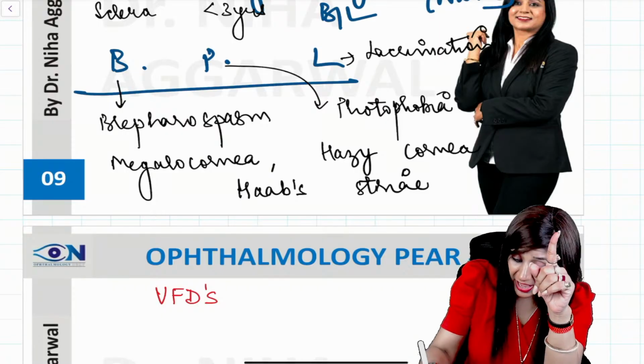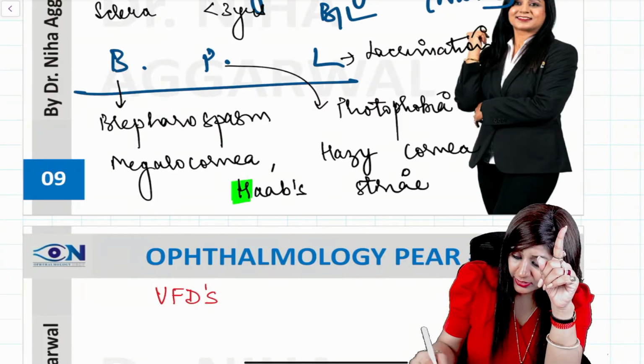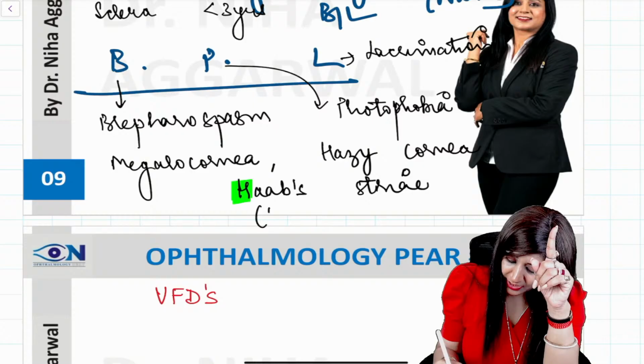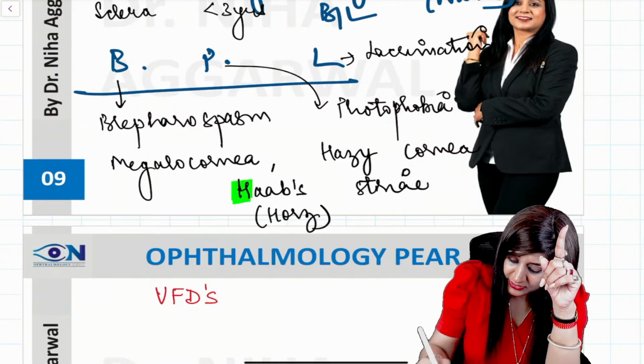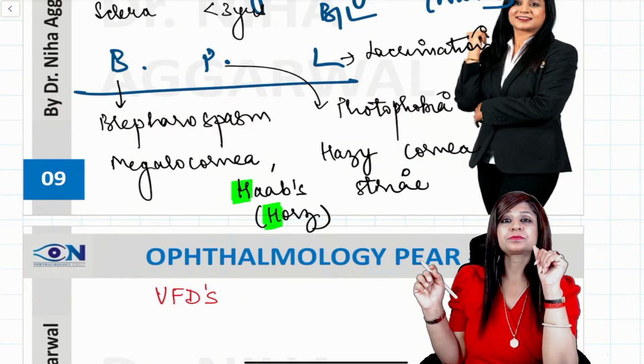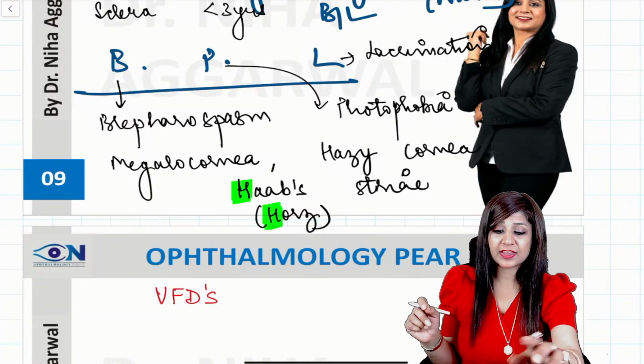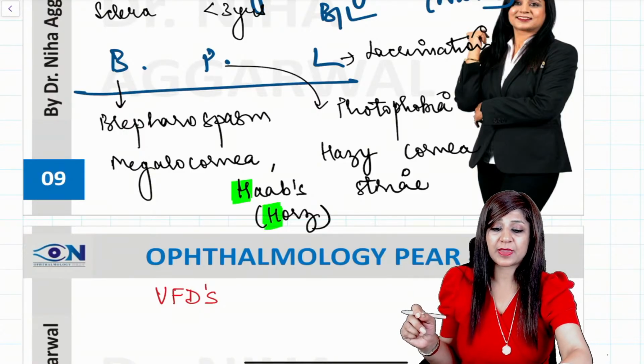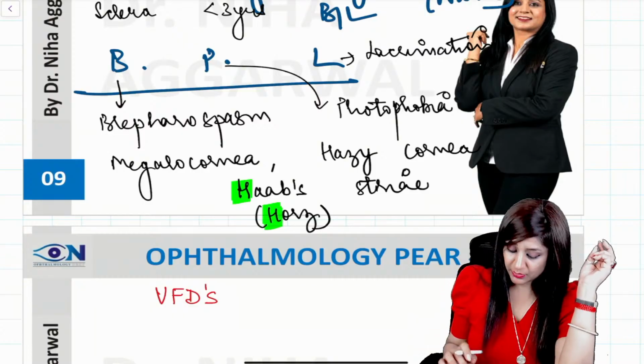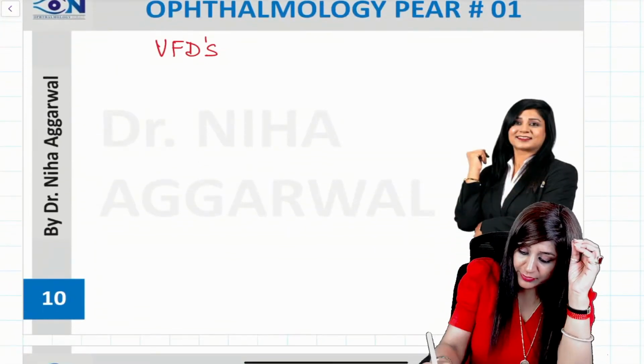So H for Hab and H for horizontal, don't forget. H for Hab and H for horizontal striations are there, right? So very easily we can differentiate that this baby is having the ophthalmos. Next is your visual field defects.